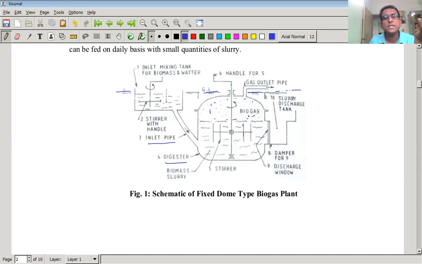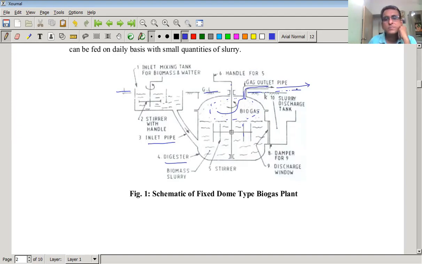Whatever gas is produced can be taken out through the gas outlet pipe. And this in turn can be given to further systems which are to be operated. So it may be a turbine, it may be a generator, or whatever it may be, isn't it?